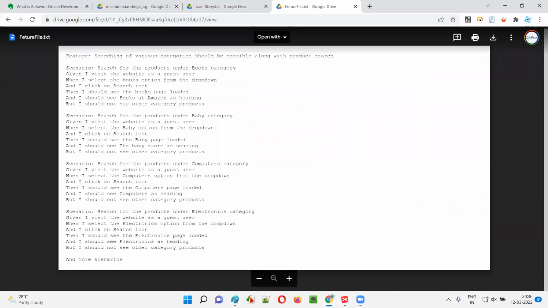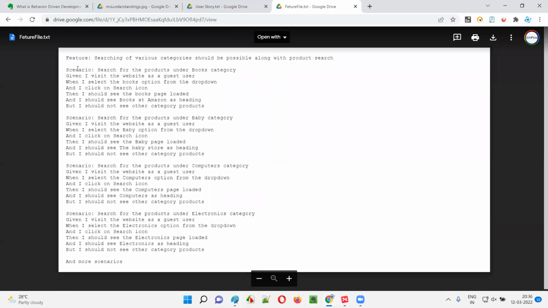So if you see this documentation, guys, you may not understand it. You see, there are some keywords here. Feature is one keyword, scenario is another keyword, given is another keyword, when is another keyword, and then and but. A lot of keywords are there.